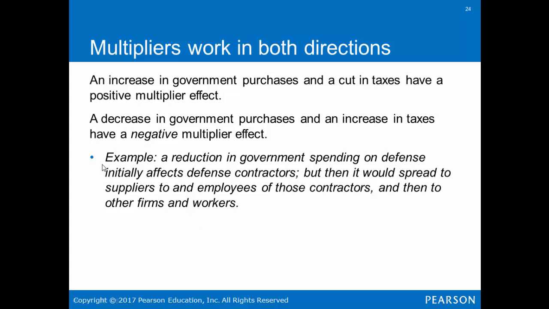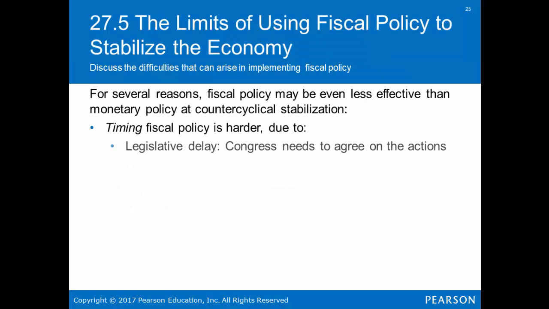Multipliers work in both directions. An increase in government purchases and a cut in taxes have positive multiplier effects. A decrease in government purchases and an increase in taxes have negative multiplier effects. Example, a reduction in government spending on defense initially affects defense contractors, but then it would spread to suppliers and to employees of those contractors and other firms and workers.